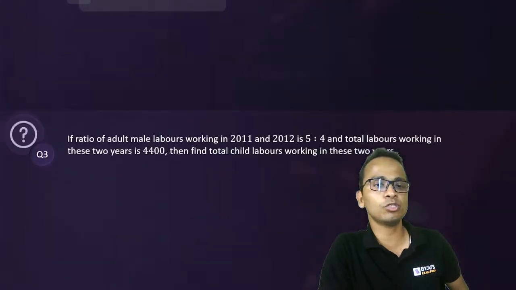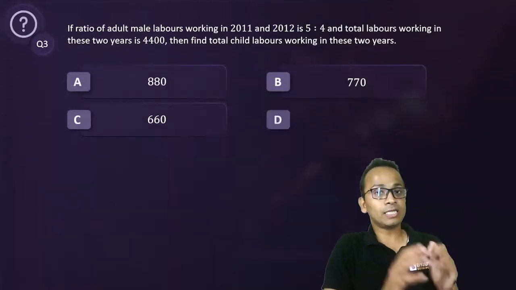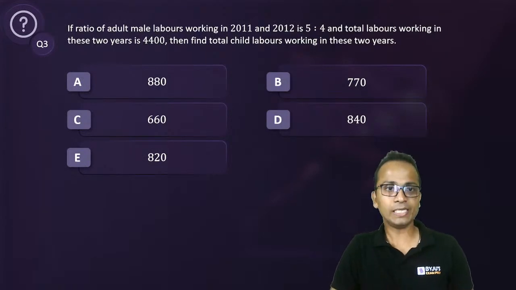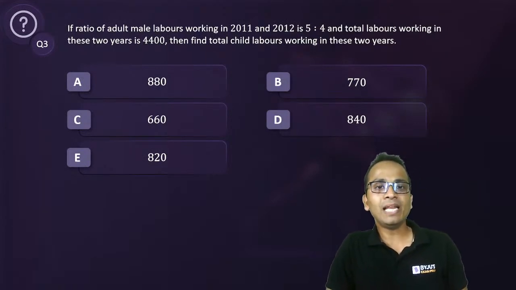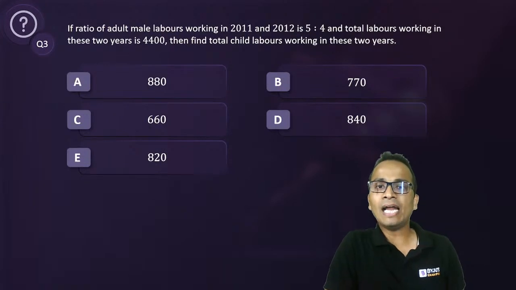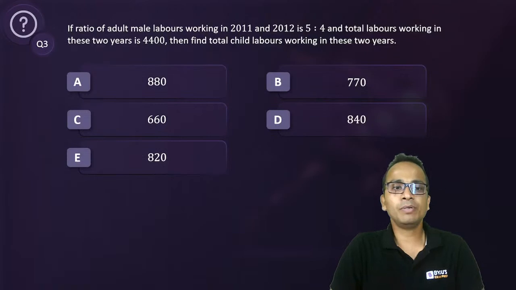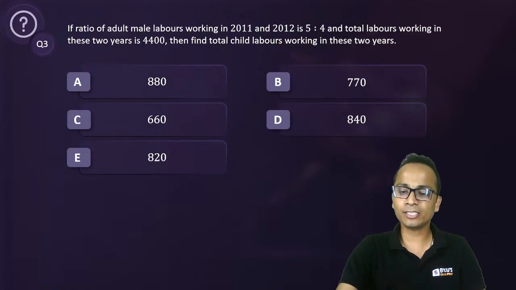The answer for this one was 44%. Now the third question, the same set. Solve this quickly. If ratio of adult male laborers working in 2011 and 2012 is 5:4 and total laborers working in these 2 years is 4400, then find total child laborers working in these 2 years.